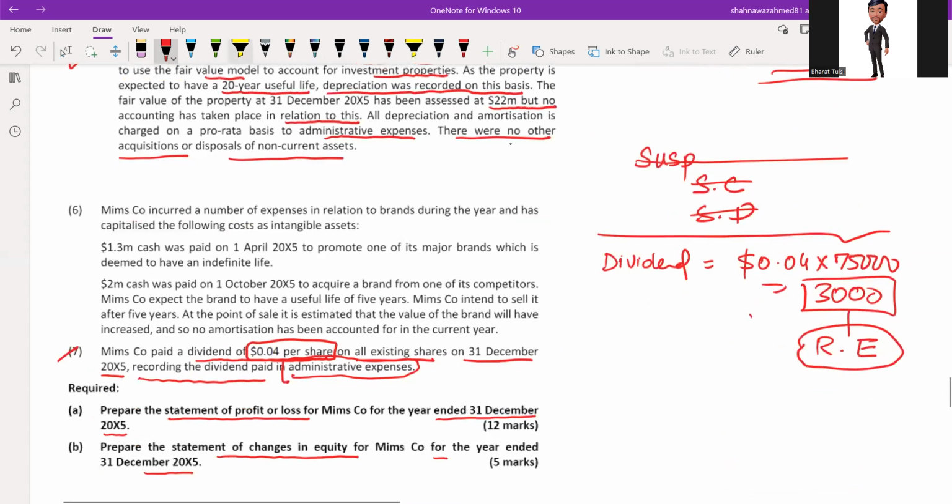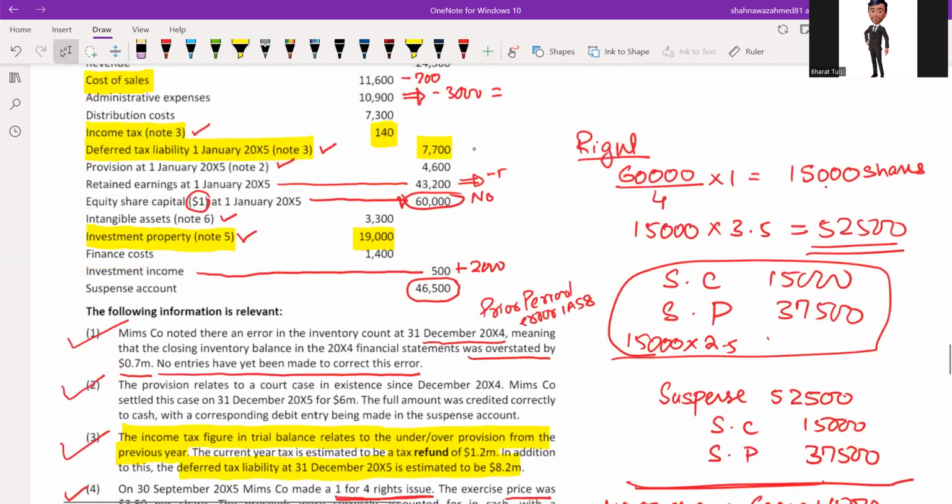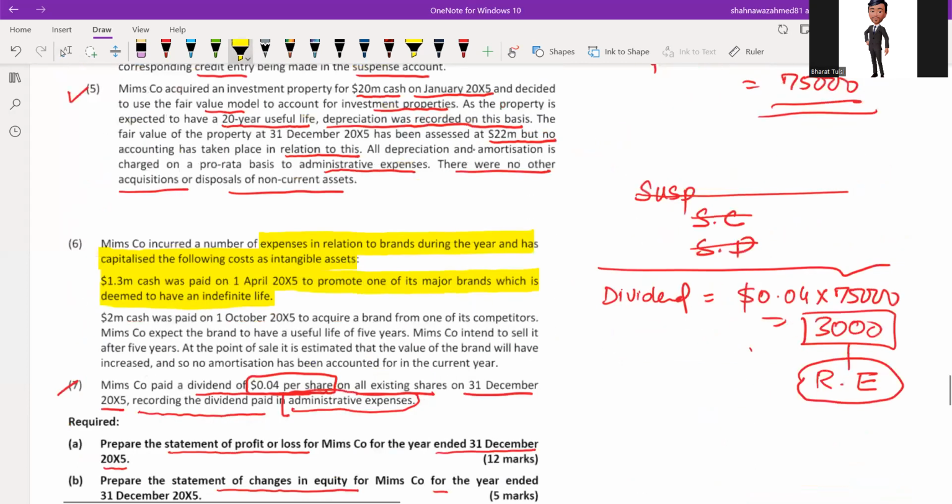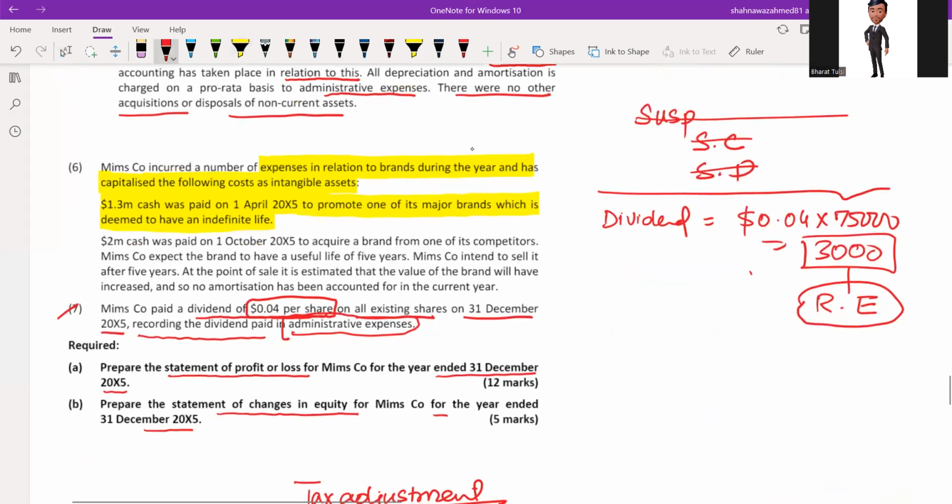Now see, incurred a number of expansion in relation to brand during the year and has capitalized the following cost as an intangible asset. 1.3 million cash was paid to promote one of its major brand, which is deemed to have an indefinite useful life. So originally in the trial balance, intangible asset is given as 3,300. And what is the breakup of this 3,300? One is 1.3 million to promote the brand. And the second one was 2 million to acquire a brand from one of the competitors.